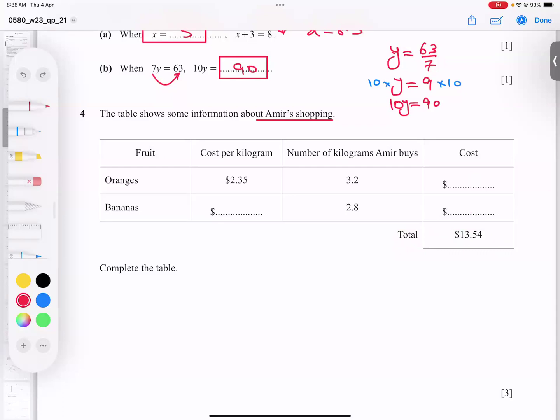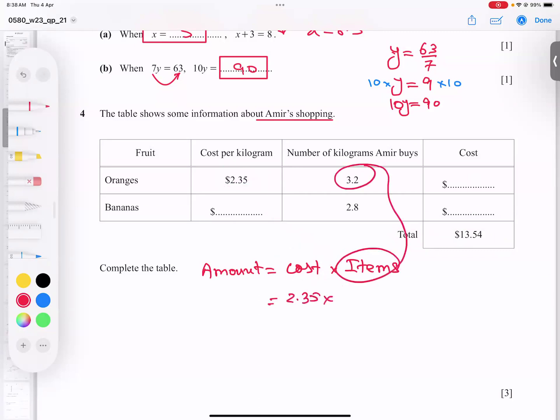We have a formula, if you remember: amount spent equals the cost of the item times the number of items. So the cost of the item is 2.35. And the items are the number of kilograms, you can say even. If you have not items, then you can say number of kilograms. So kilograms or number of kilograms, same thing.